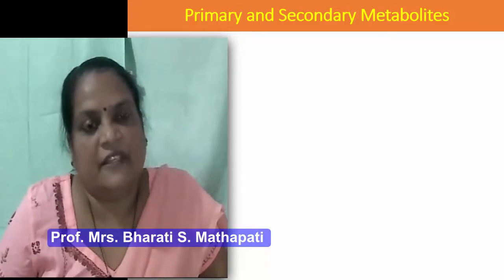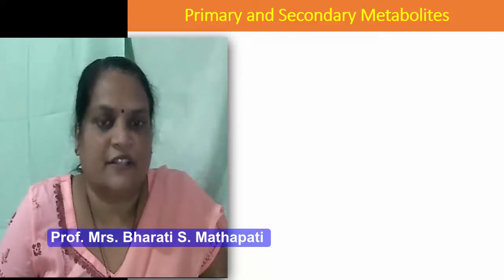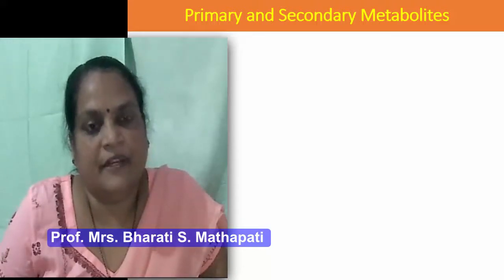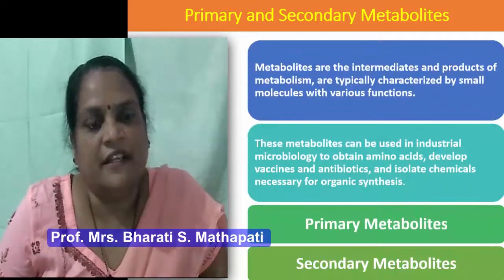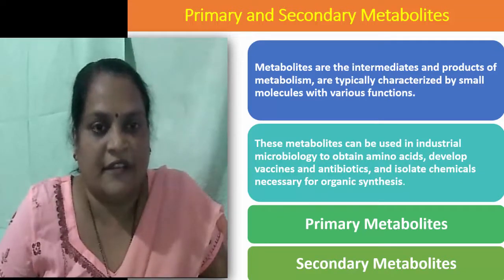In any living cell, chemical reactions are taking place, and those chemical reactions in total are called metabolic reactions. The process is called metabolism. During this process of metabolism, some intermediates and some products are formed. These intermediates and products of metabolism are called metabolites.